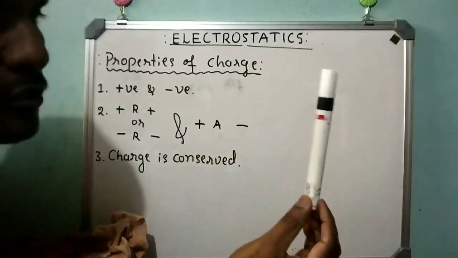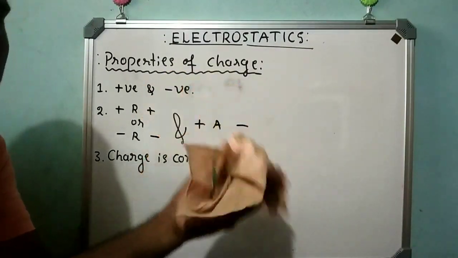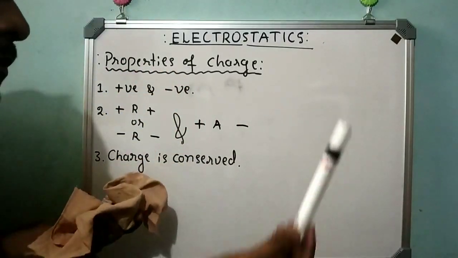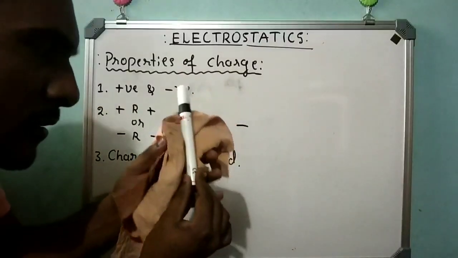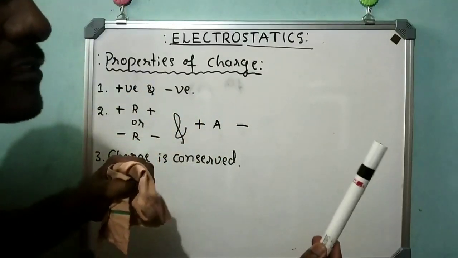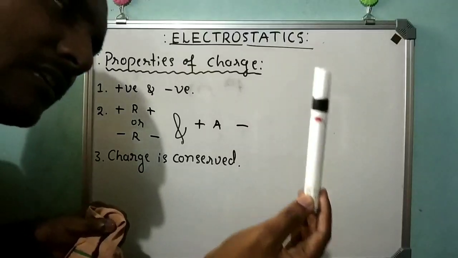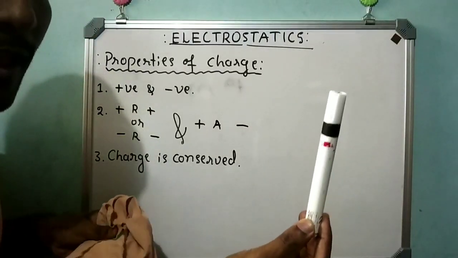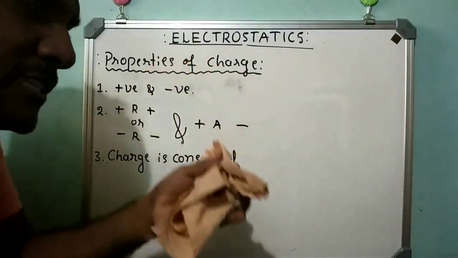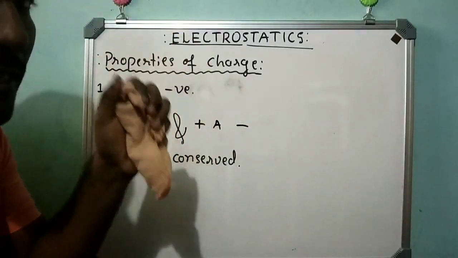Here, what is the charge on this glass rod? Zero. What is the charge on this silk? Zero. Now both possess zero charge. Now when this glass rod and silk are rubbed together, what happens? After rubbing, the glass rod loses its electrons. Thus, by losing electrons, the glass rod becomes positively charged. And the electrons lost by the glass rod are accepted by the silk. In this way, by gaining electrons, the silk becomes negatively charged.